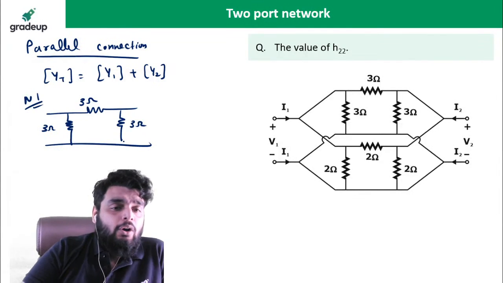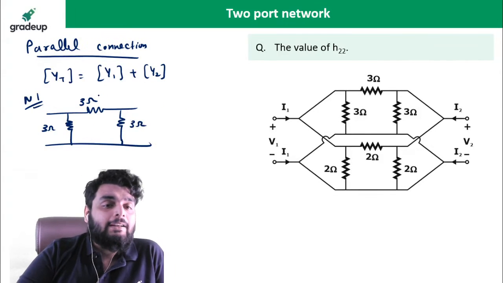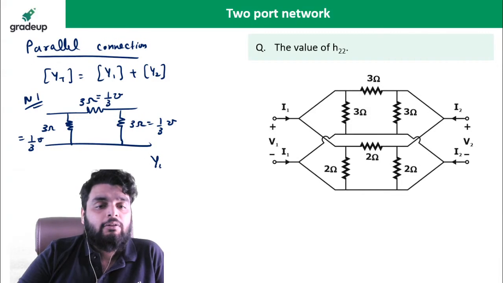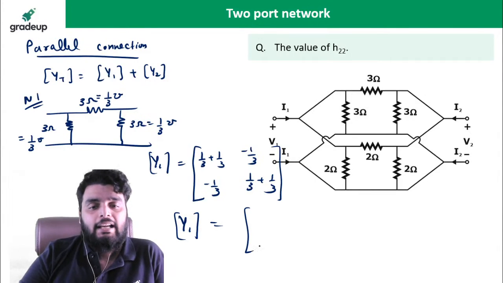Okay, now I told you for the pi network there is a direct formula to find out the Y parameter. But to apply a direct formula, you need to convert it into admittance form, and then you can directly apply the formula. So what will be the Y parameter of this particular network? It will be 1 by 3 plus 1 by 3, minus 1 by 3, minus 1 by 3, and 1 by 3 plus 1 by 3. Simple. Okay. So the Y parameter of the first network will be 2 by 3, minus 1 by 3, minus 1 by 3, and 2 by 3.